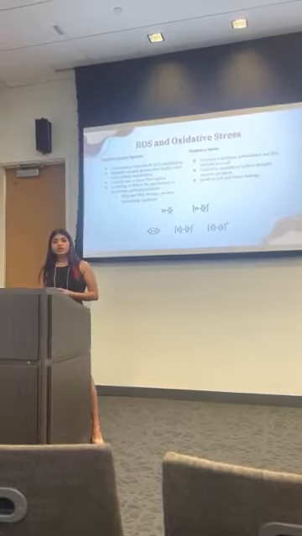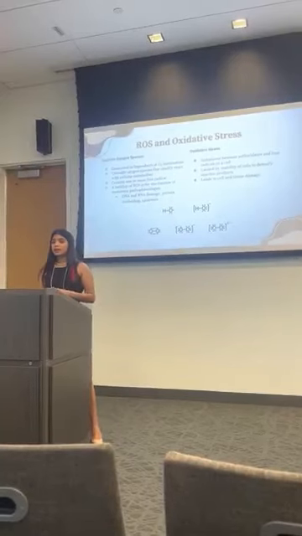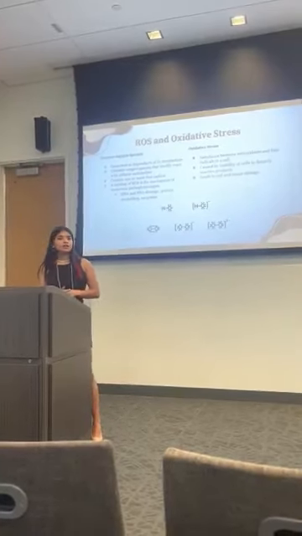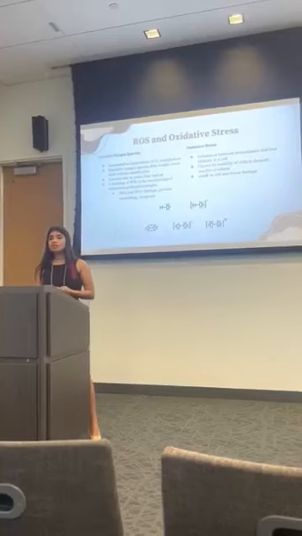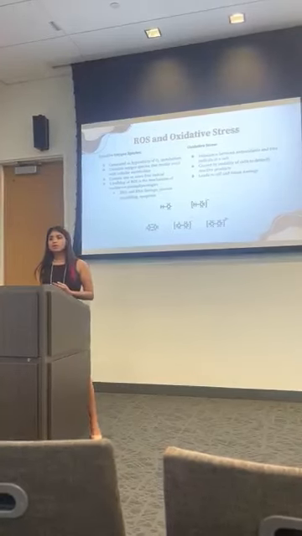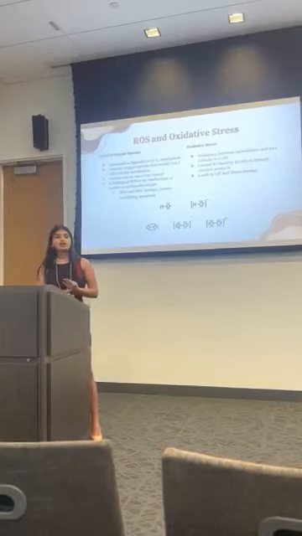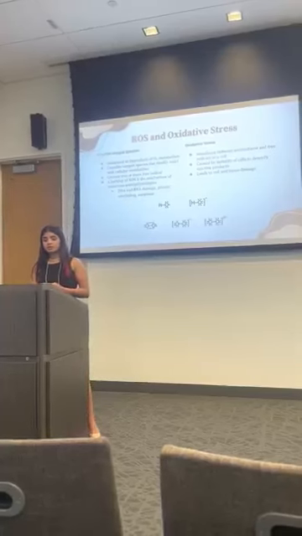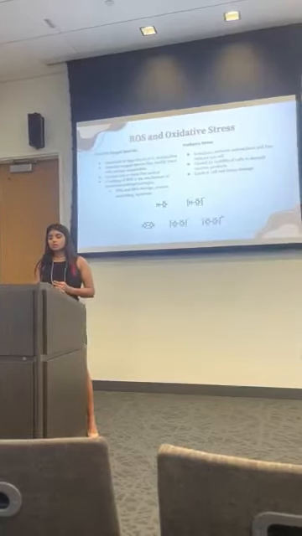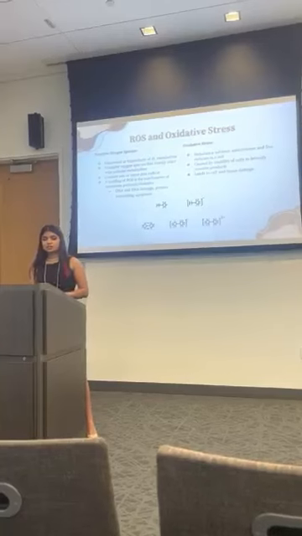A buildup of reactive oxygen species is the main mechanism of many pathophysiologies. Reactive oxygen species can cause DNA damage, RNA damage, they can cause proteins to misfold and be non-functional, and a high enough amount will cause cells to undergo apoptosis. And an increase of ROS is what directly causes oxidative stress to build up in cells.